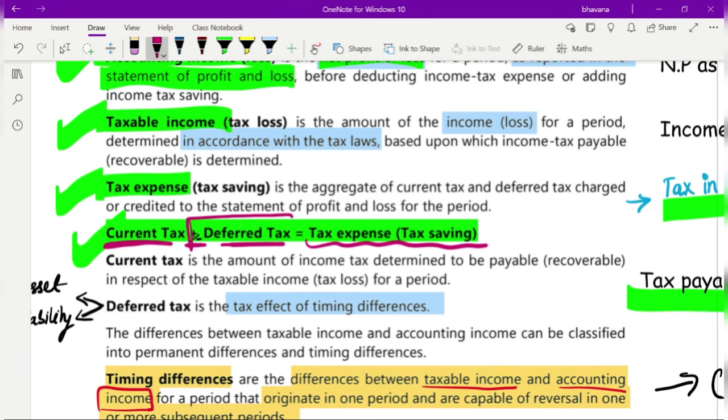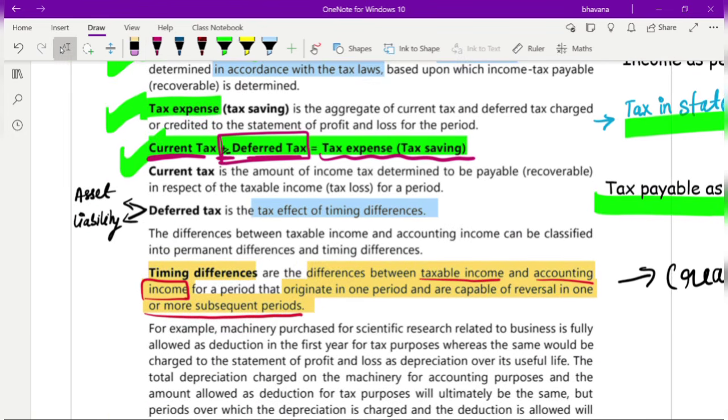You add or reduce the deferred tax. Depending on whether you add or reduce it, you will get your deferred tax liability or your deferred tax asset. Now, I told you what deferred tax is. Deferred tax is nothing but the tax effect of timing differences. So what is written here? It is a tax effect of timing differences.